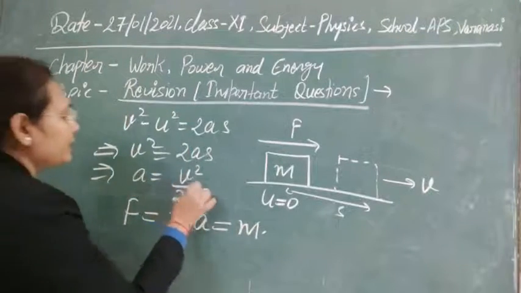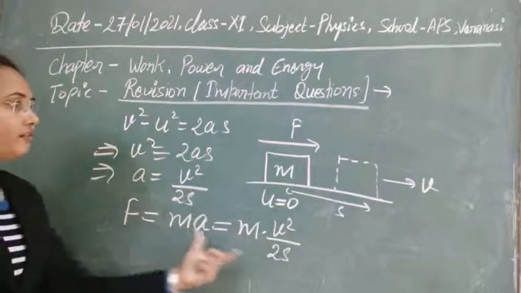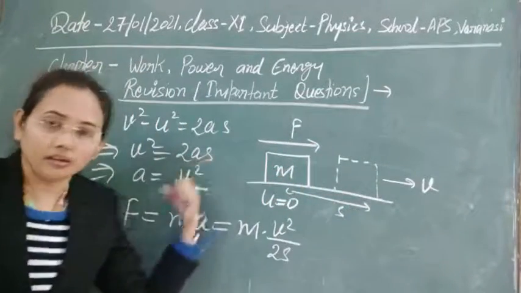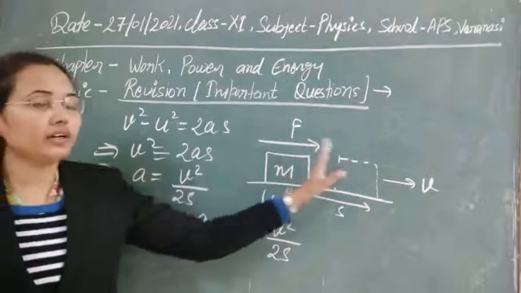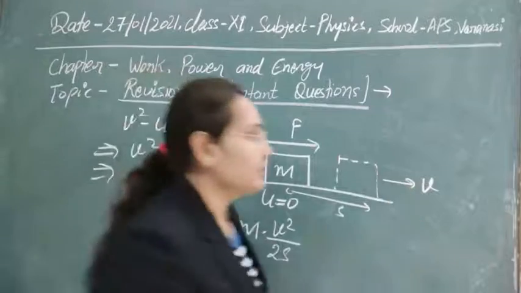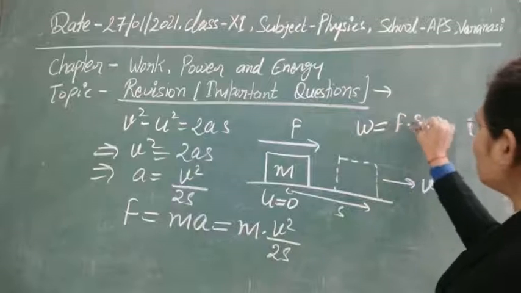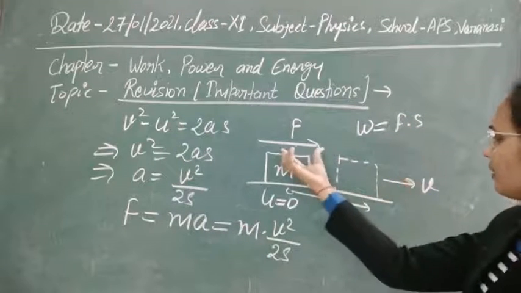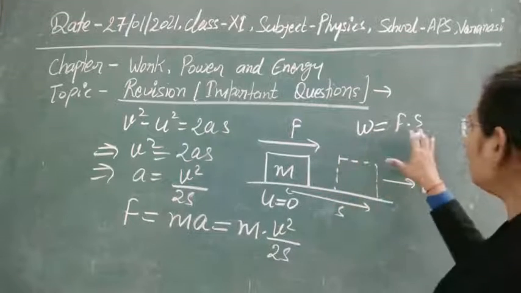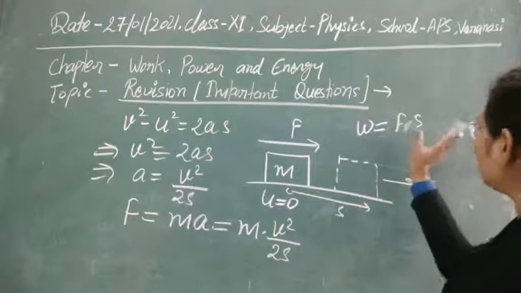So the value of a here is v square upon 2s. So this is the value of the force that is applied to change its state, and now we can calculate the work done by this force to move this body a distance s. As we know, the work done in the system is F into s. As the direction of displacement and the direction of force are the same, the angle between them is 0. So the value of cos theta is equal to 1, and we can take F directly.